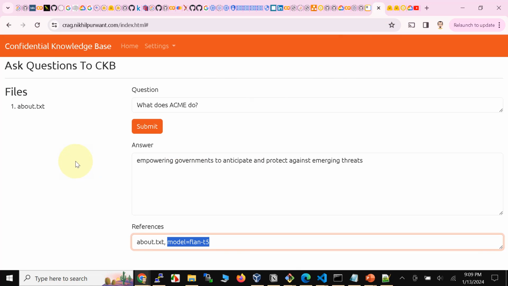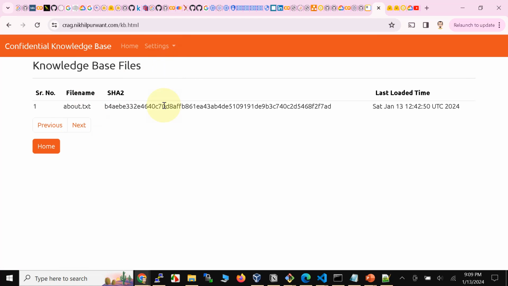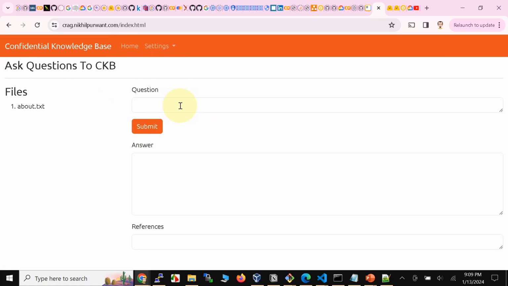Okay, so before we go any further, let's look around here. If we go here, notice that this application has just one file that we have loaded, and then we were able to ask questions to it. Now, what we can do is go back into the application and look at what context was provided to answer this question, like what does the organization do. So let's go ahead and quickly do that.